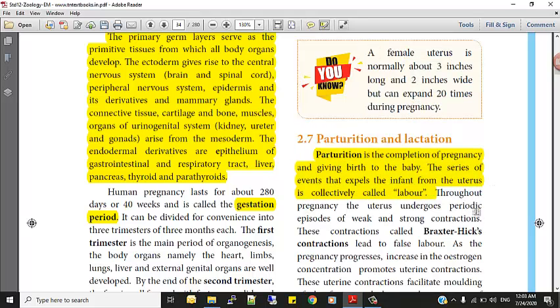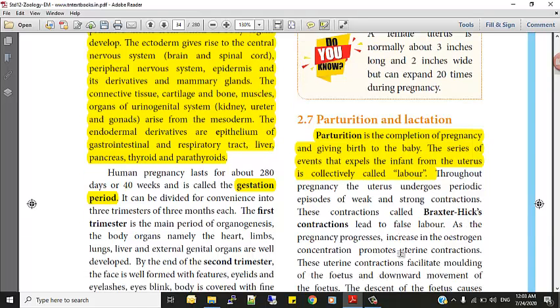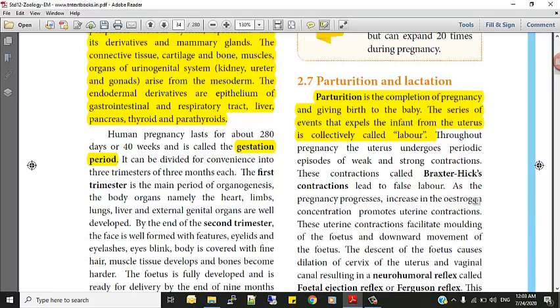Throughout the pregnancy, the uterus undergoes periodic episodes of weak and strong contraction. These contractions, called Braxton-Hicks contractions, lead to false labor. As the pregnancy progresses, the increase in estrogen concentration promotes uterine contraction. This uterine contraction facilitates molding of the fetus and downward movement of the fetus.